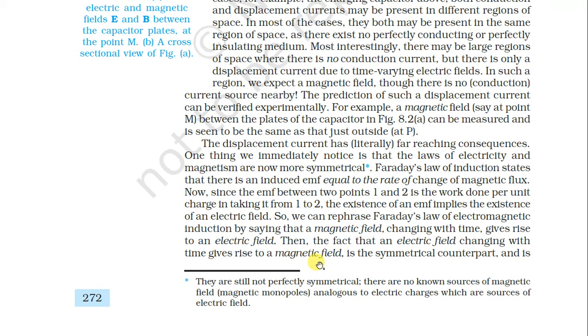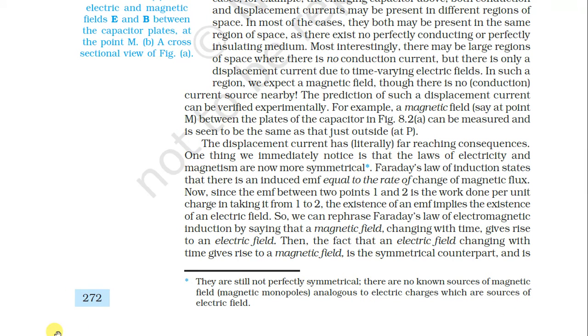There are no known sources of magnetic field, the magnetic monopoles, analogous to electric charge, which is the source of the electric field. See here, this is the symmetry we are discussing. They are still not perfectly symmetrical, but there is no known source of magnetic monopoles analogous to electric charge, which is the source of the electric field.